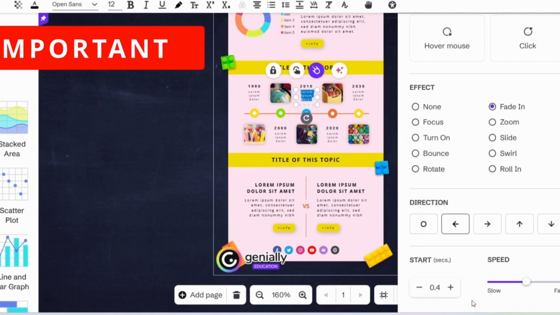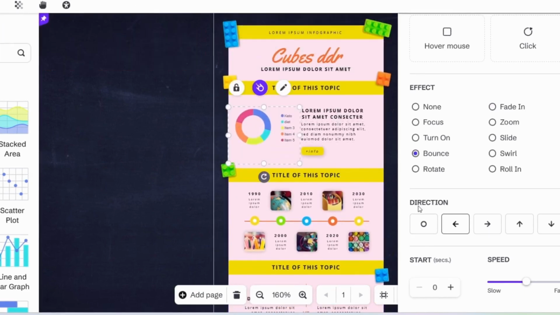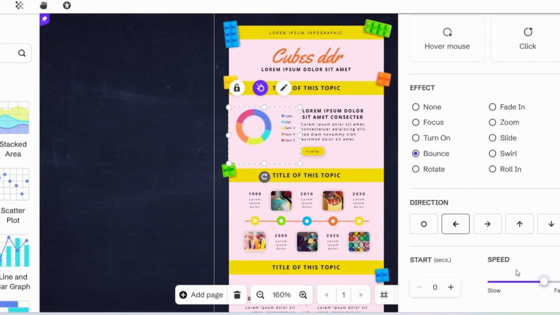Now this is important. Here you can see speed. So let me just go back here. Okay, here you can see speed. Now, when I move this here and when I click here, here you can see it is much slower. If I move it here, here you can see it is much faster. So you wish to make it slower.